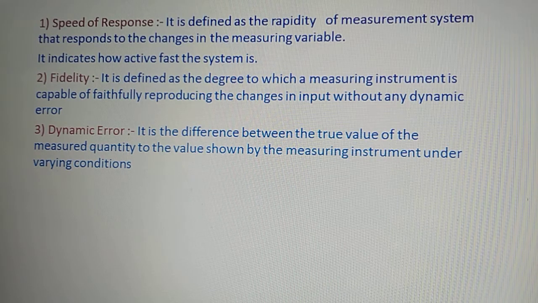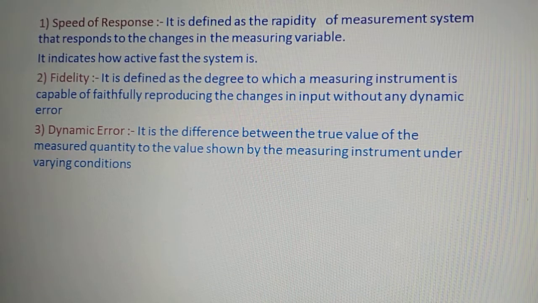What is the fidelity? The second dynamic characteristic of a sensor. It is defined as the degree to which the measuring instrument is capable of faithfully reproducing the changes in input without any dynamic error. So without any error happening, how speedily the reproducing of changes in the input is taking place, that's called the fidelity.